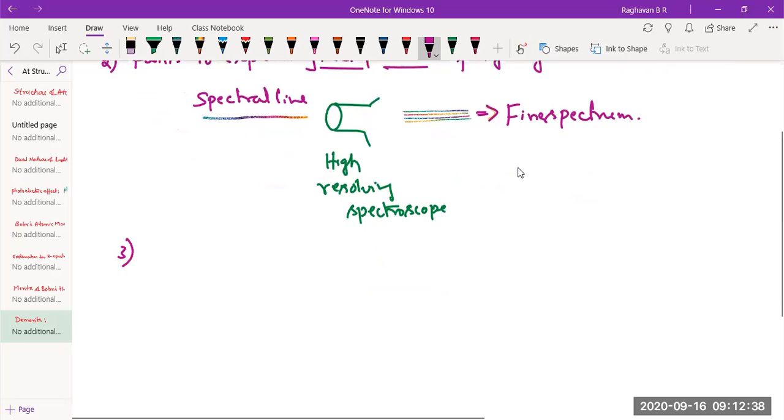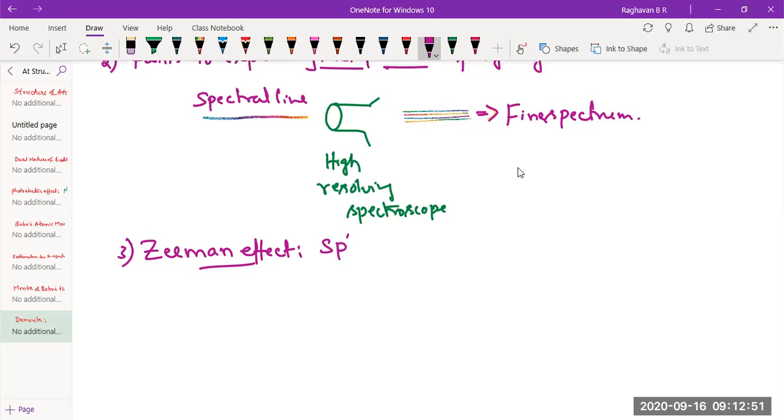Next, third. There is something called the Zeeman effect. Zeeman effect is the splitting of a spectral line in a magnetic field.